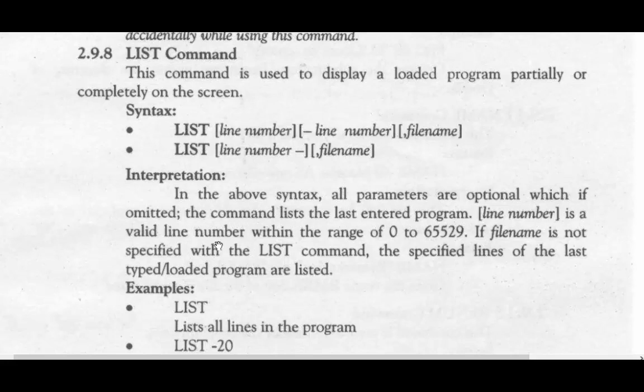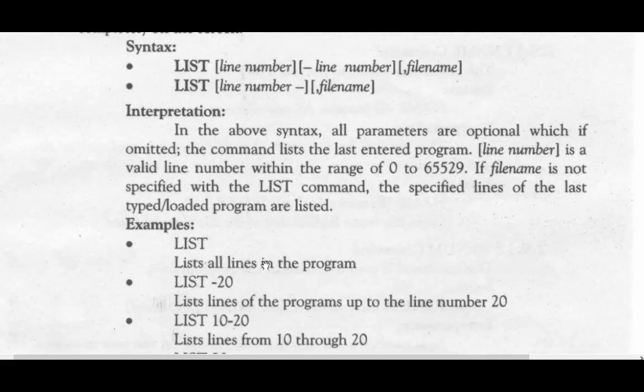Line number is a valid line number within the range of 0 to 65,529. If file name is not specified with the list command, the specified lines of the last typed or loaded program are listed.